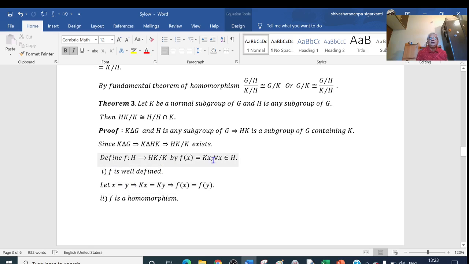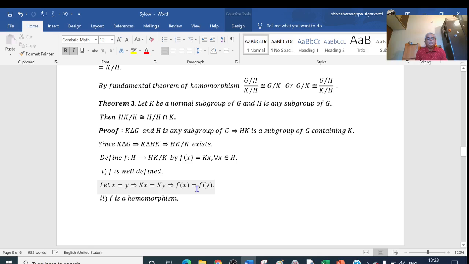To prove that f is well defined, I have to prove that x = y implies f(x) = f(y). So let me consider x = y. If x = y, then I get Kx = Ky. Kx is nothing but f(x), Ky is nothing but f(y). So f(x) = f(y). Therefore, the function is well defined.